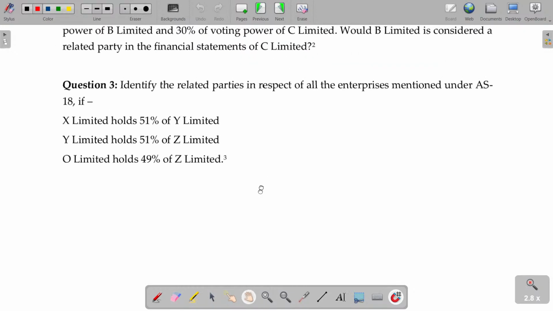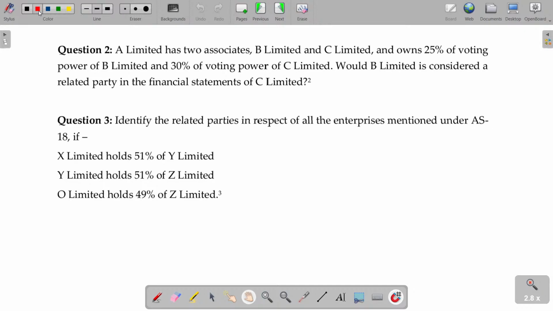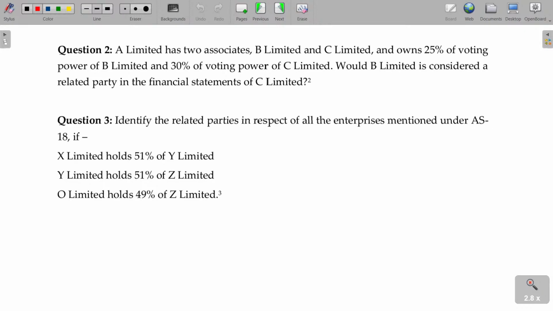Now, A Limited has two associates, B and C. A owns 25% voting power of B Limited and 30% voting power in C. Would B Limited be considered as a related party in the financial statements of C Limited? Now the question is, what about these two?